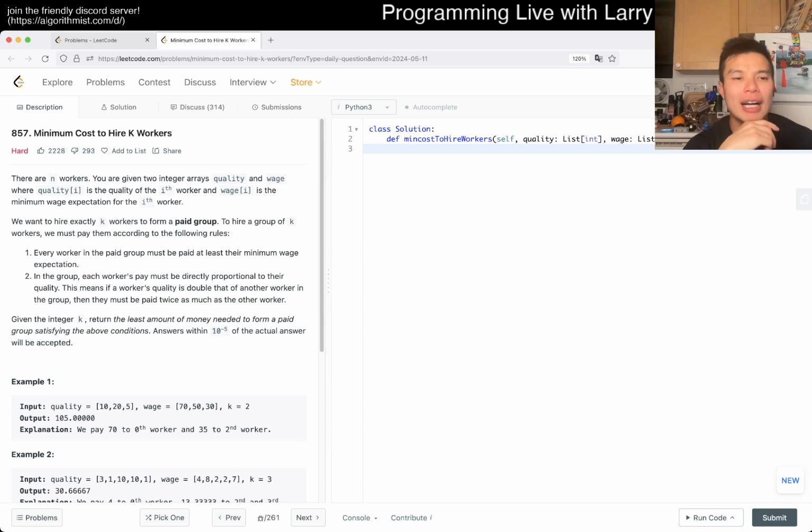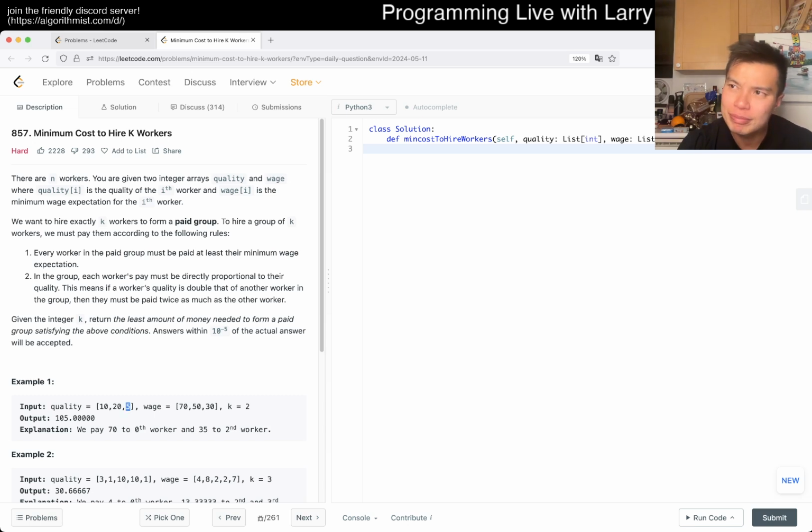To be honest, I'm still struggling a little bit to define more concretely how to pay a group of people in general. I get that you have quality, so how I would think about it is that I would sort by the quality.